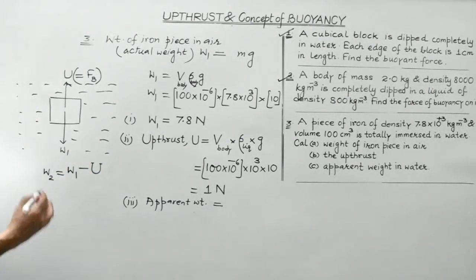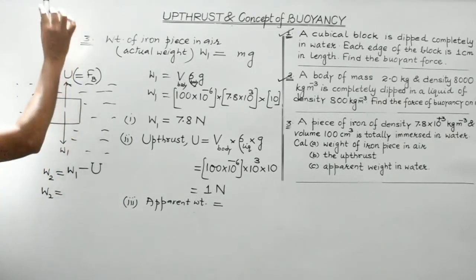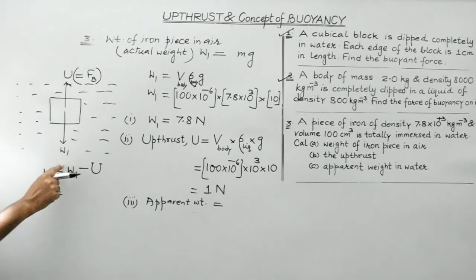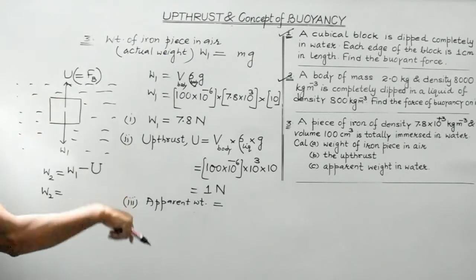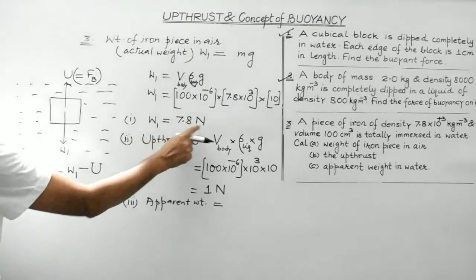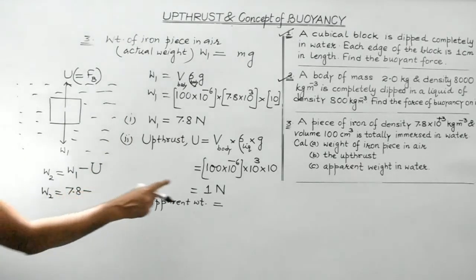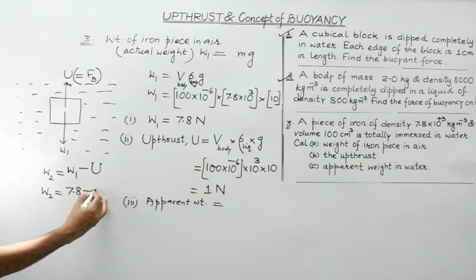Clear, students? So what do we get? W1 is acting downward, upthrust is acting upward. So the apparent weight would be W1 minus U, in the downward direction. So what is the weight W1 of the body in air? That is 7.8 Newton, minus what is the upthrust? It is 1 Newton.